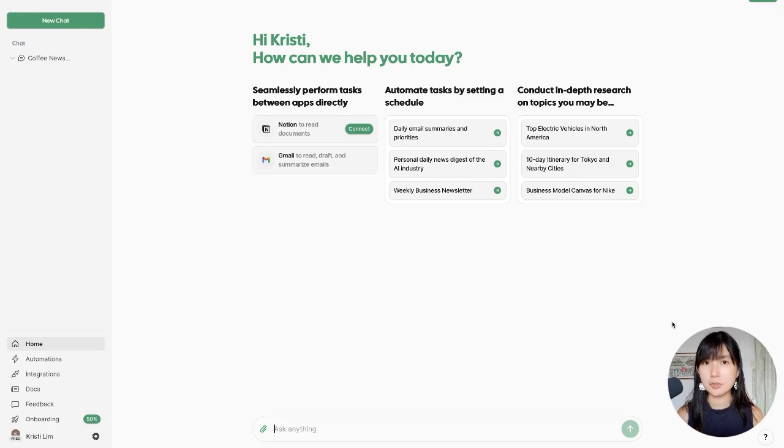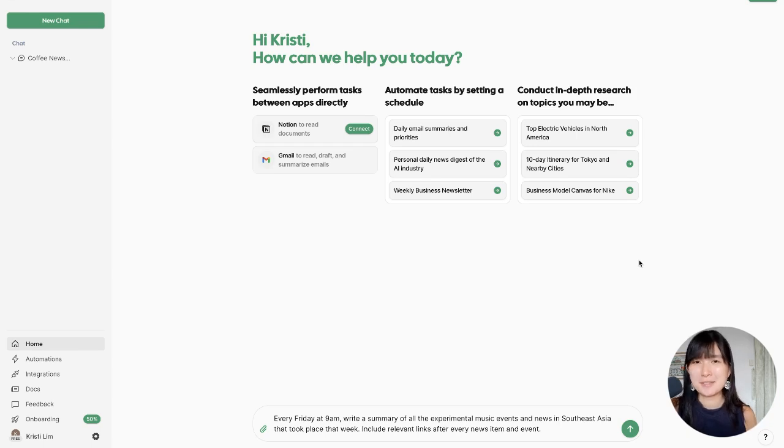In the case of scheduling, you might want to type something like, maybe every Friday at 9 a.m., send me... Maybe you have a super niche interest that you can't yet find a newsletter for. So maybe you want your own customized newsletter on experimental music events and news in Southeast Asia. I haven't found a newsletter for this yet. If you found one, let me know. I'll be curious.